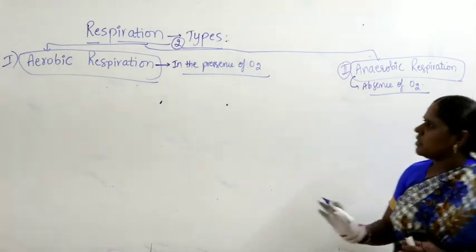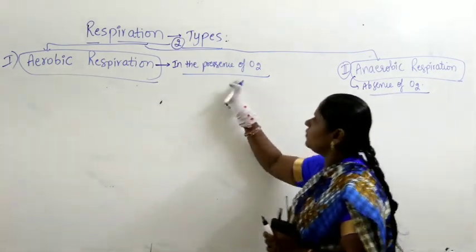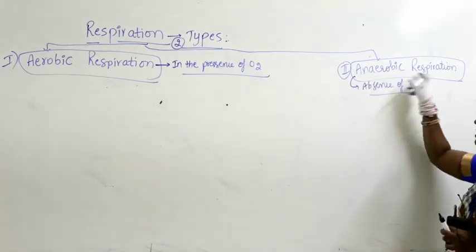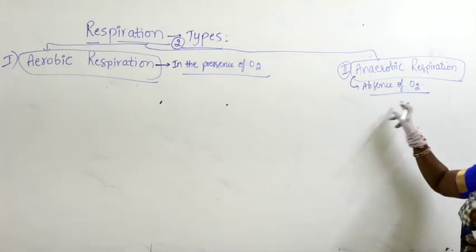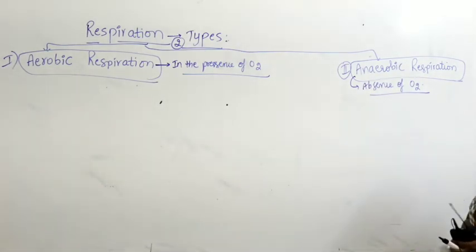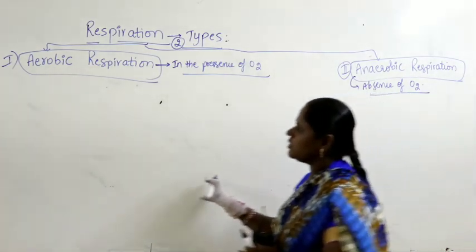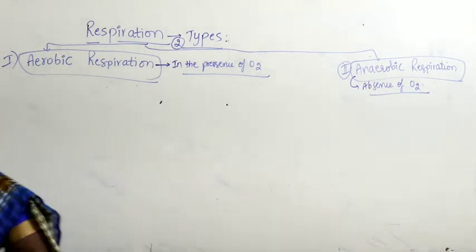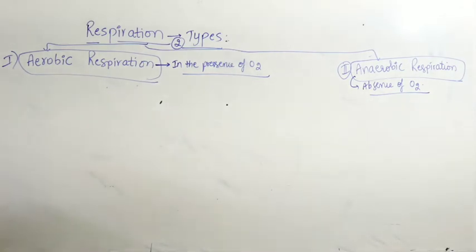Aerobic respiration occurs in the presence of oxygen, anaerobic respiration occurs in the absence of oxygen. Now, aerobic respiration occurs in all living organisms. In all living organisms, we find the occurrence of aerobic respiration.